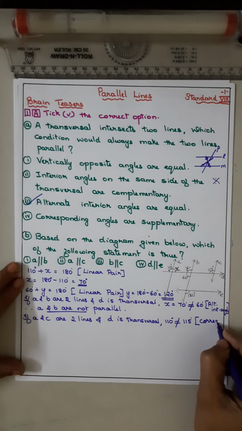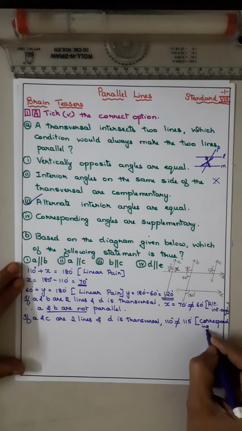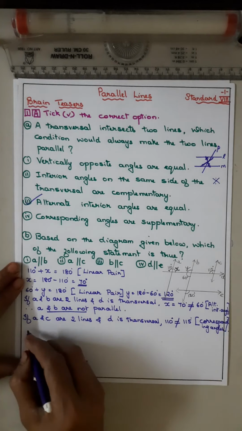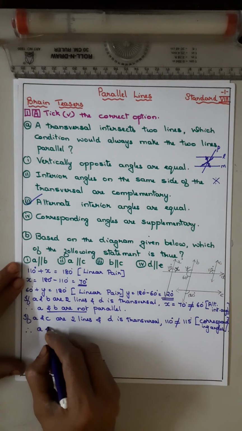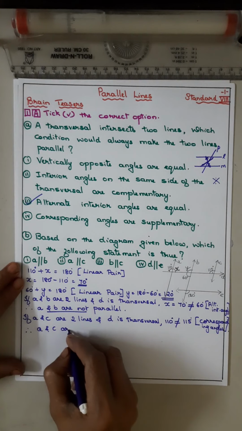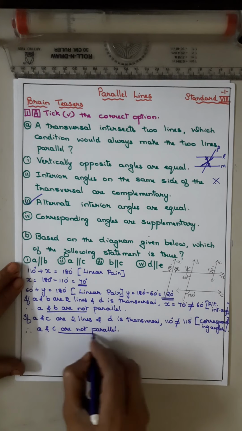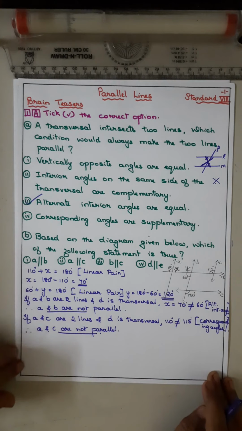Corresponding angles are not equal. Therefore A and C are not parallel. So whatever is given, accordingly you rule out whether they are equal or not.